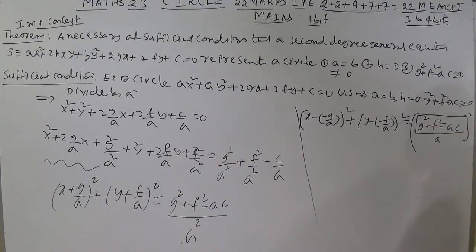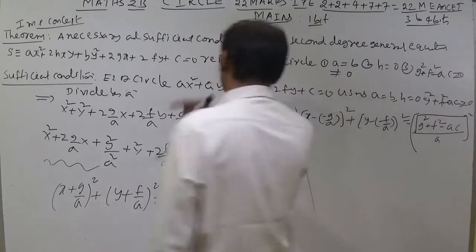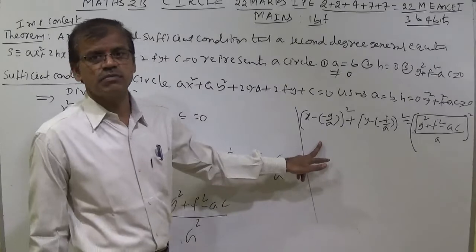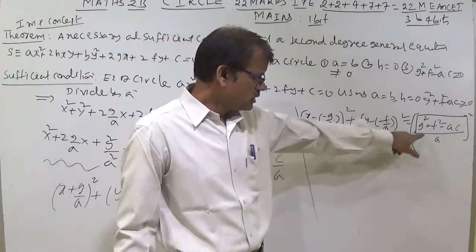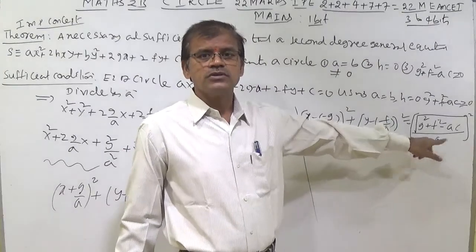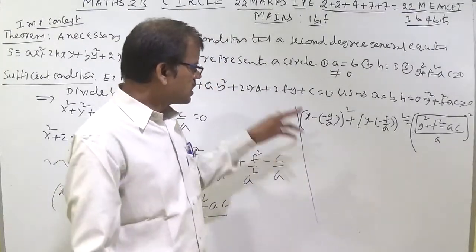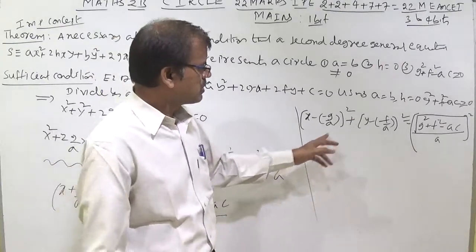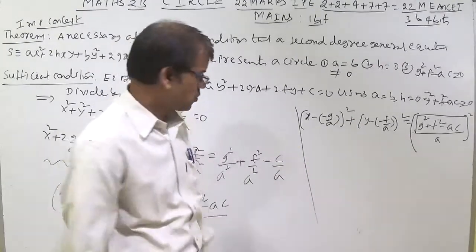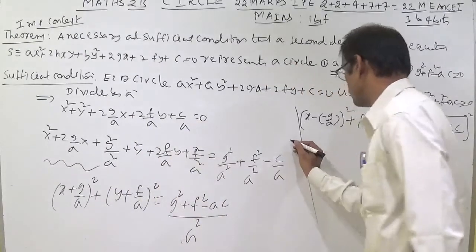Square and root get cancelled, but don't get cancelled, simply I created like this. Alpha, we thought in previous condition alpha is equal to minus g by a and beta is equal to minus f by b, minus f by a. This is nothing but R. So what happened here, we can write here in the form of x minus alpha whole square plus y minus beta whole square is equal to R square.